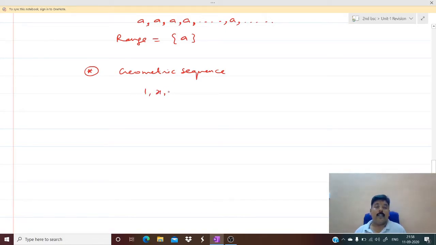I can write the geometric sequence as 1, x, x square, x cube, etc., or x power n, etc. This is called the geometric sequence. If I want to write the range, it is the set itself. Similarly, we have one more special sequence called the Fibonacci sequence.